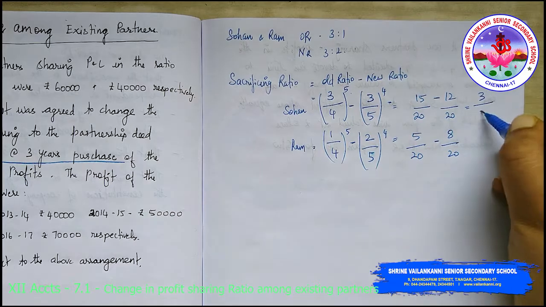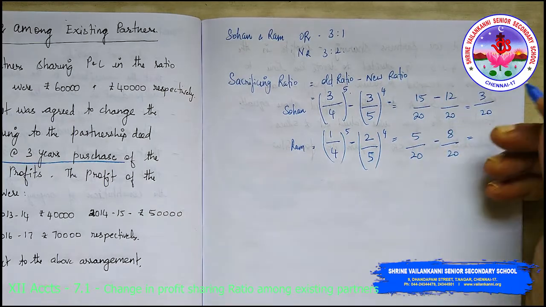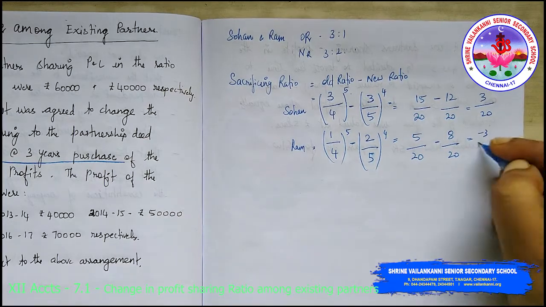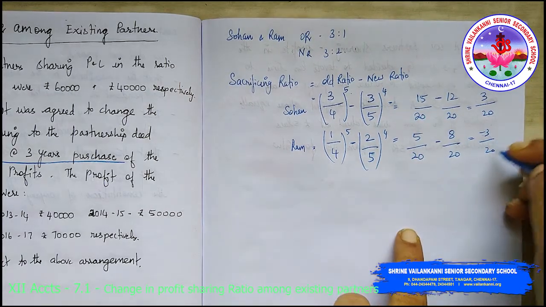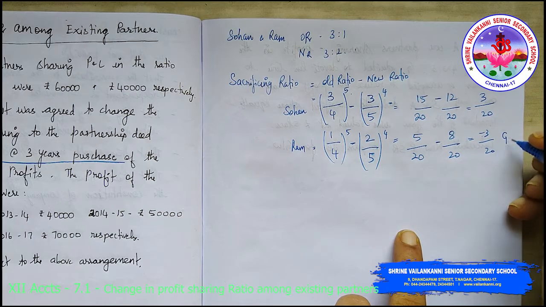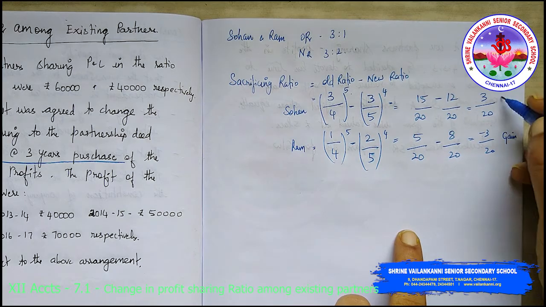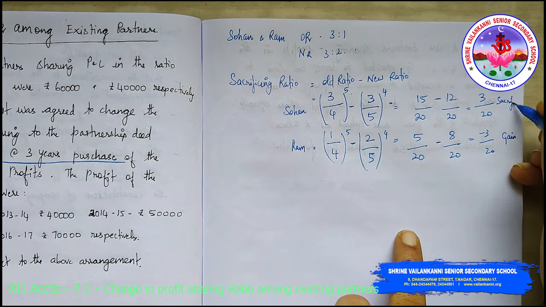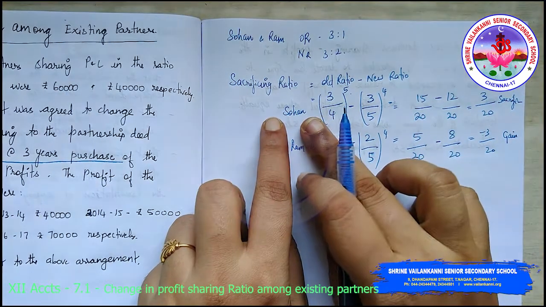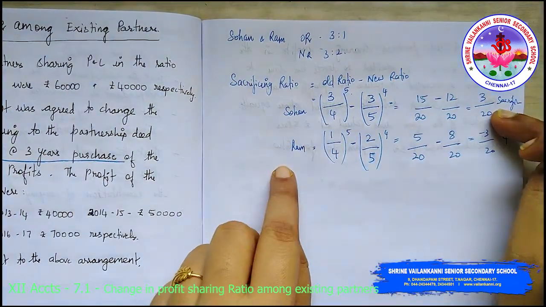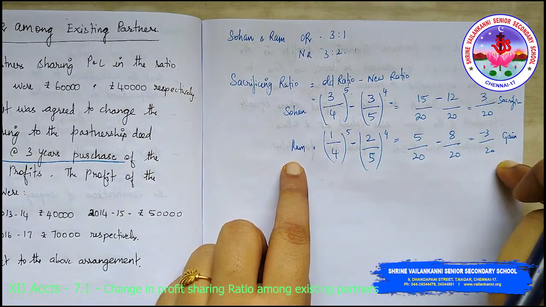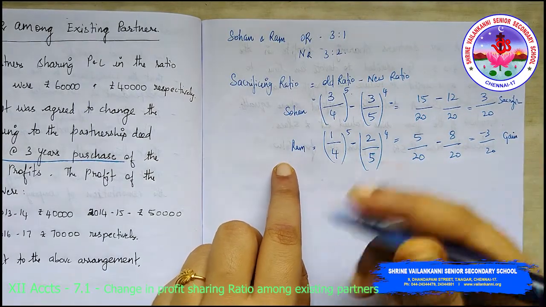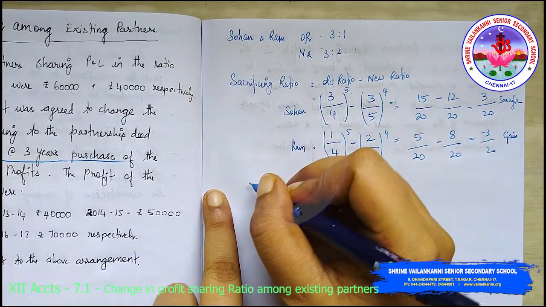So 3 divided by 20 minus 3 divided by 20. Now here it is minus 3 divided by 20, so this will be the gain, and this will be the sacrifice. Now Sohan is sacrificing 3 by 20 share for Ram, and Ram is gaining 3 by 20. Now in this scenario, how much is the goodwill valued?